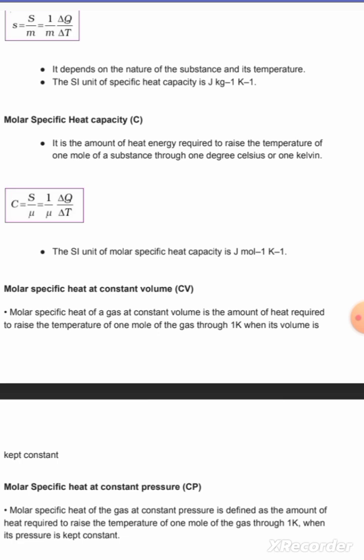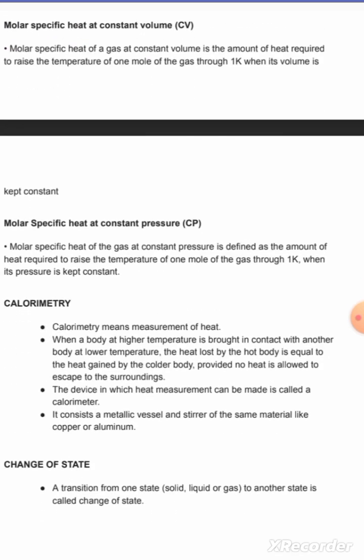Molar specific heat at constant pressure. Molar specific heat at constant pressure is defined as the amount of heat required to raise the temperature of 1 mole of gas through 1 Kelvin when pressure is kept constant.